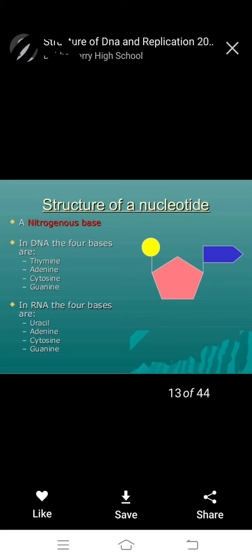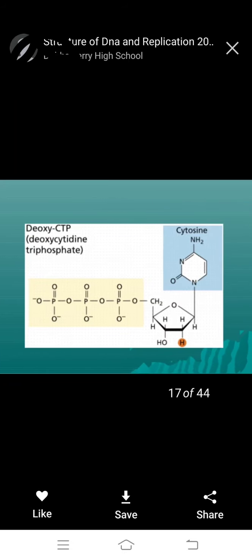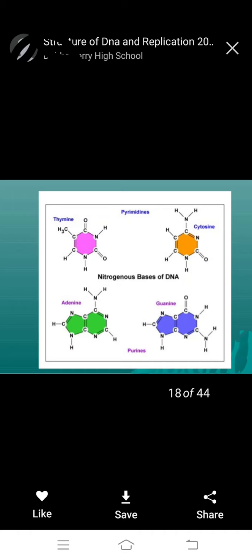The difference is that DNA has thymine and RNA has uracil. Sometimes this important question will be on structure also. Purines are adenine and guanine, pyrimidines are thymine, cytosine and uracil. Structurally, purines have a double ring and pyrimidines a single ring.